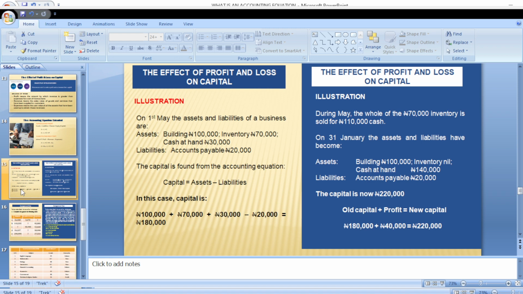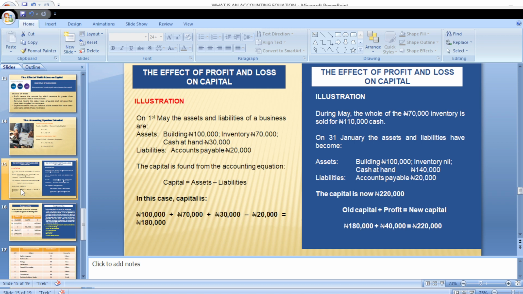Cash at hand is 30,000, not 50,000, 30,000. Then the liability, which is our accounts payable, is 20,000. Now, in order for us to determine the capital on this project, our accounting equation says assets equals liability plus capital. But if we make capital the subject of the formula, it will be assets minus liability that will give us capital.